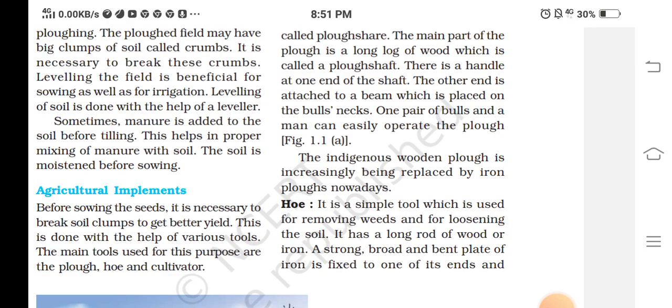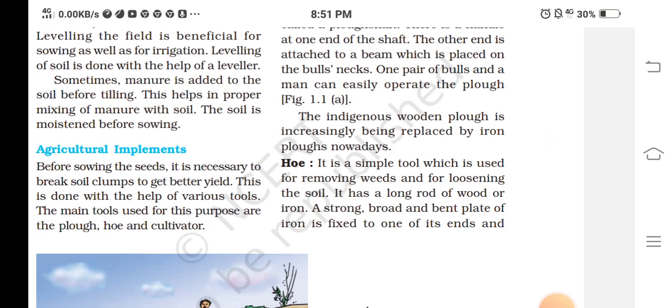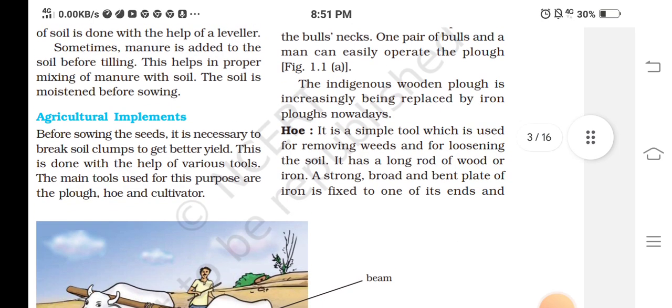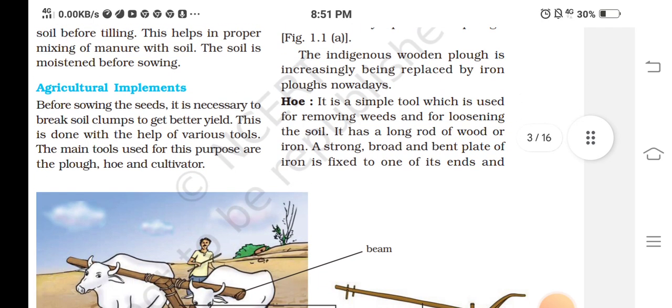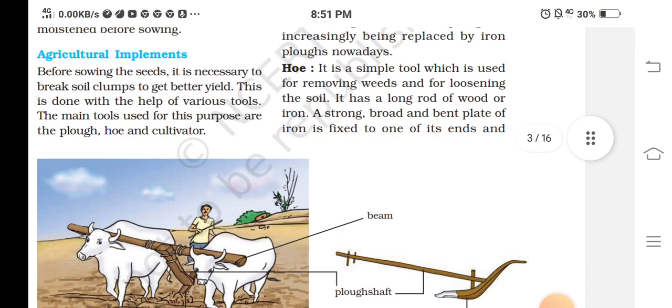There is a handle at one end of the shaft, and the other end is attached to the beam which is placed on the bulls' necks. One pair of bulls and a man can easily operate the plow. The indigenous wooden plow is increasingly being replaced by the iron plow nowadays.